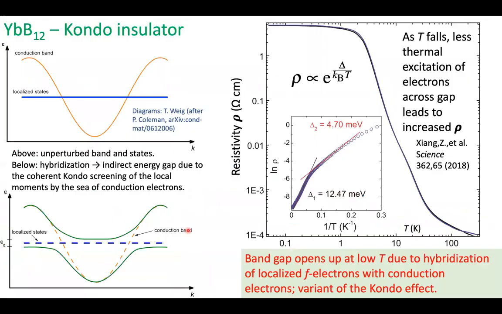So as we've heard before, ytterbium dodecaboride is a Kondo insulator. The band gap opens up at low temperatures due to hybridization of localized F electrons with conduction electrons. This is a variant of the Kondo effect. Consequently, as we decrease the temperature, the resistance increases into a very insulating state. And then there's this unusual saturation at temperatures below about 2 Kelvin.